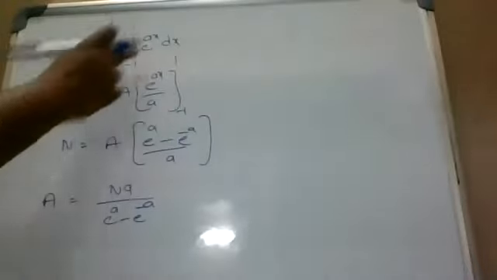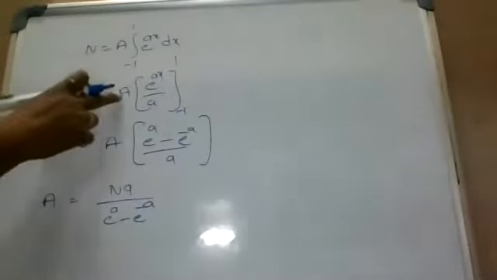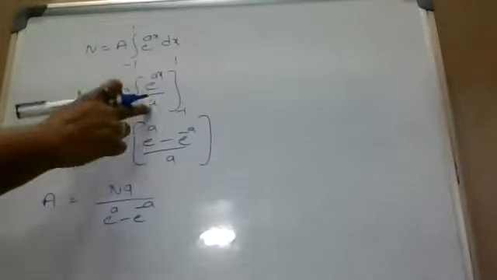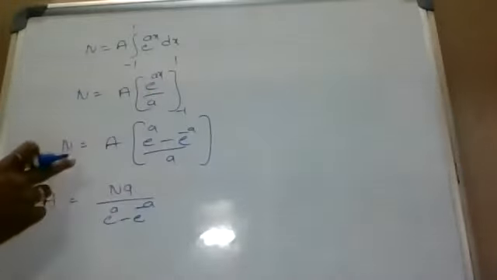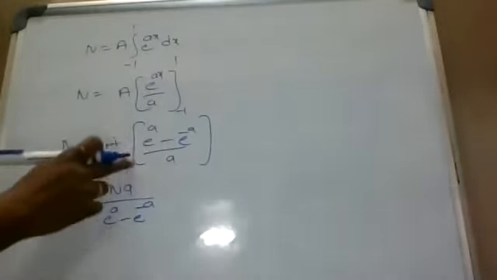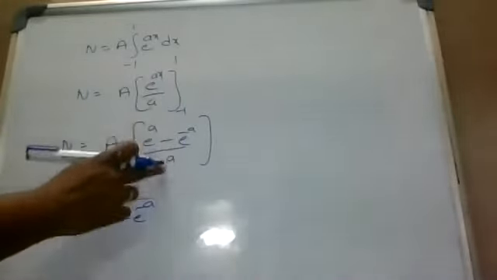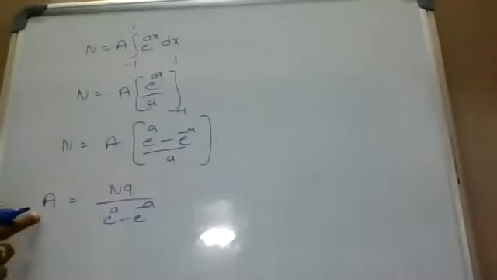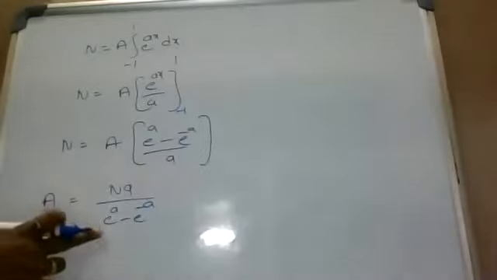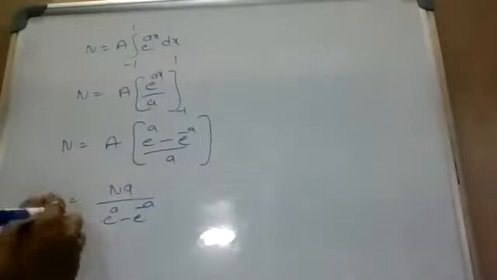So here, integrating with respect to x, we get capital N equal to A into e power ax by a, limits minus 1 to 1, N equal to A into e power a minus e power minus a by a. From that, capital A equal to Na by e power a minus e power minus a.